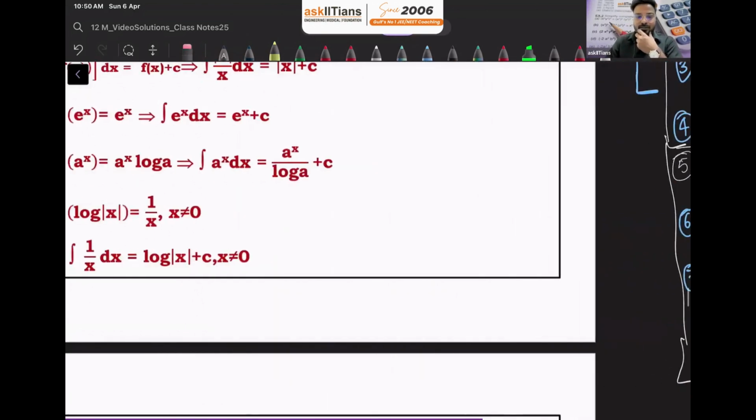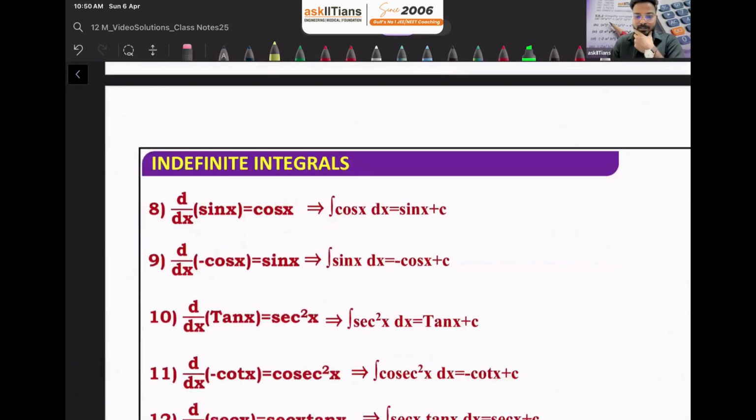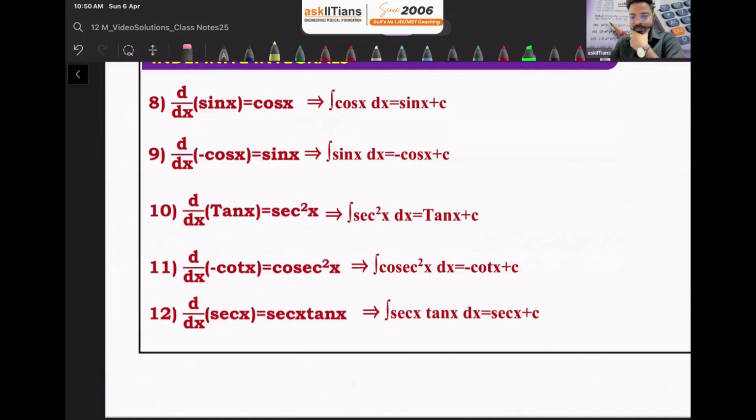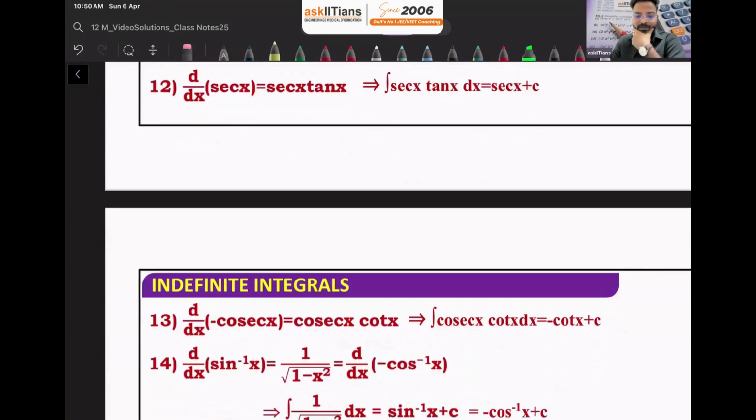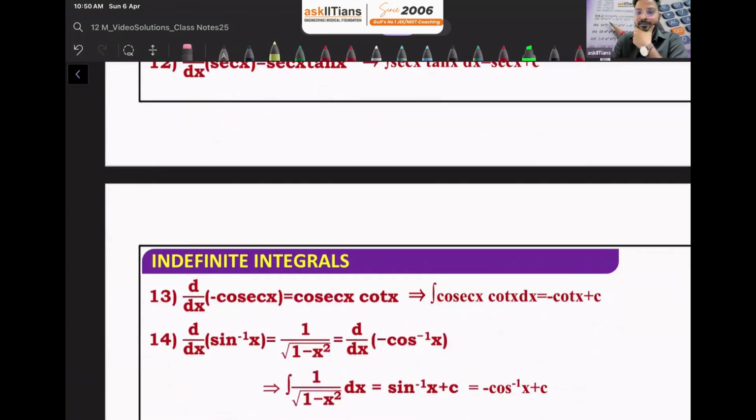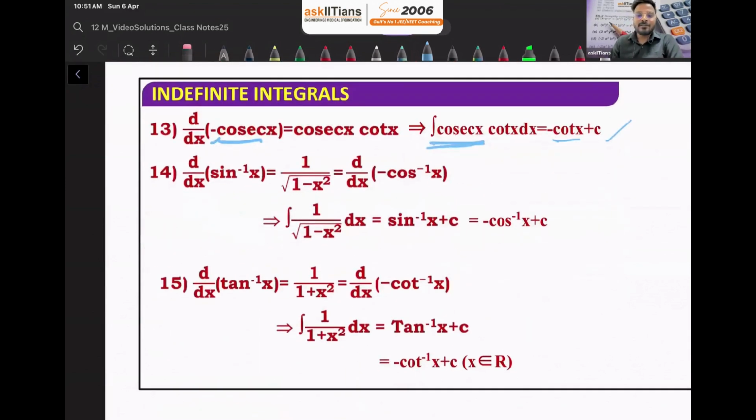Okay, so now all the formulas are given to you in the slides. You can just visit these slides, right? And you can just write down all the formulas. It's there. Now similarly, you can see integration of minus of cosecant x, right? Why are we taking minus here? Because we know that the derivative of cosecant x is minus of cosecant x cot x. So that's why initially we are including minus here so that we can find directly integration of cosecant x cot x, and it is minus of cosecant x plus c. Then inverse functions are there.